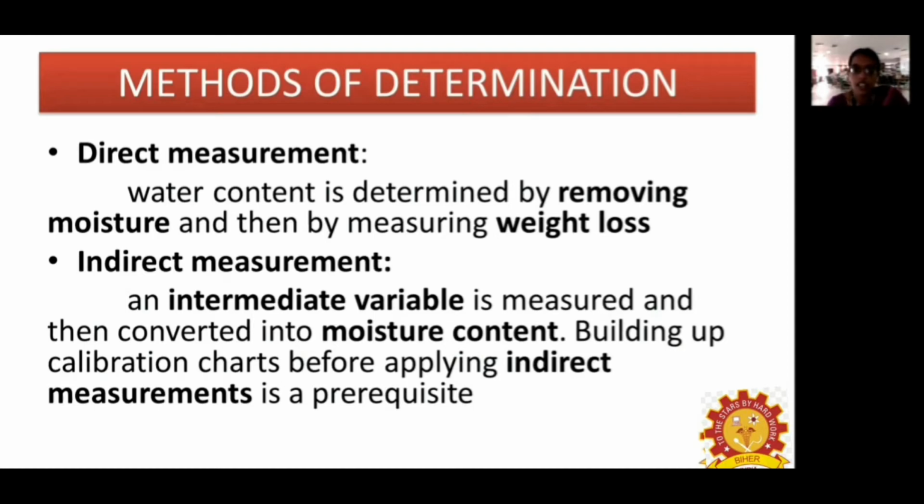Therefore we have to obtain a calibration chart, so we can equate the measurement with it and calculate the indirect measurement as a prerequisite. The direct method is more or less accurate, and the indirect method is a quick process. The direct method will take some time. So this is one of the disadvantages of using the direct method.